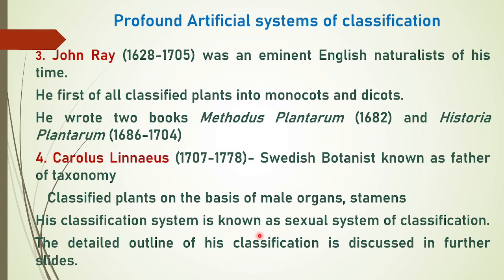The third artificial classification system was proposed by John Ray. He was an eminent English naturalist of his time. He first of all classified plants into monocots and dicots, and he wrote two books, Methodus Plantarum and Historia Plantarum, in which he proposed his classification system. The most popular classification system was proposed by Carolus Linnaeus, a Swedish botanist known as father of taxonomy. He classified plants on the basis of male organs, that is stamens. So his classification system is most popularly known as sexual classification system.